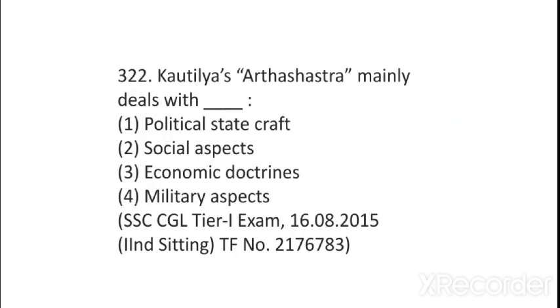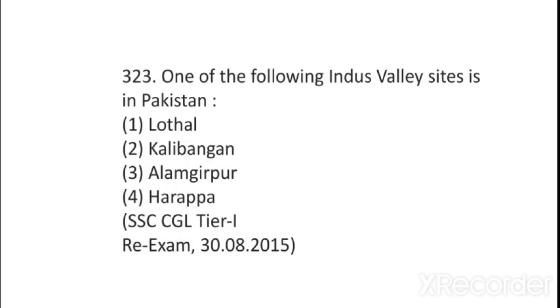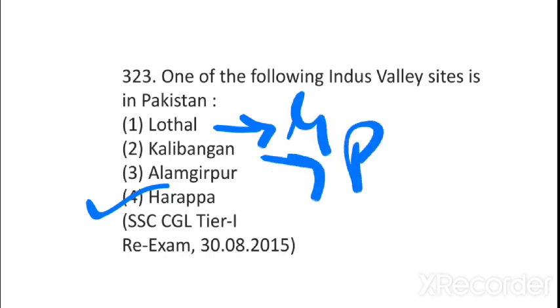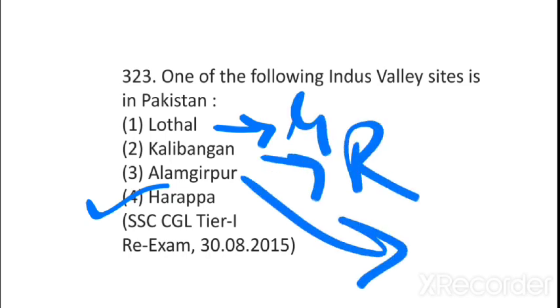Kautilya's Arthashastra mainly deals with political statecraft. Which one of the following Indus Valley sites is in Pakistan? The answer to this will be Harappa. Okay, now Lothal is in Gujarat. Kalibangan in Rajasthan. You give me the answer: where is Alamgirpur? And also tell me what are the 4 extreme points of Indus Valley civilization.